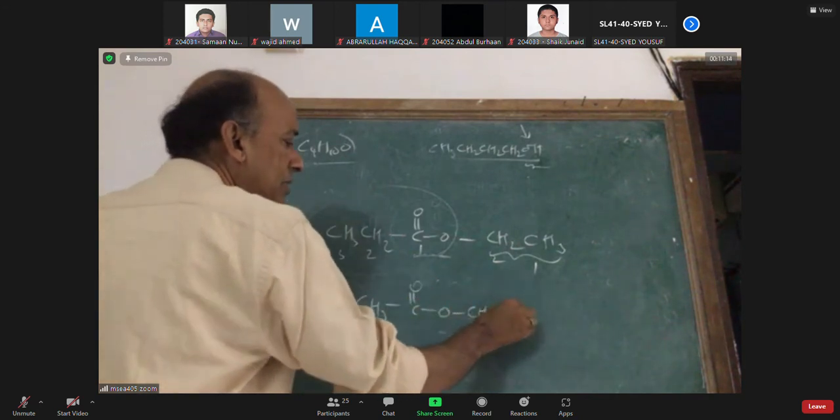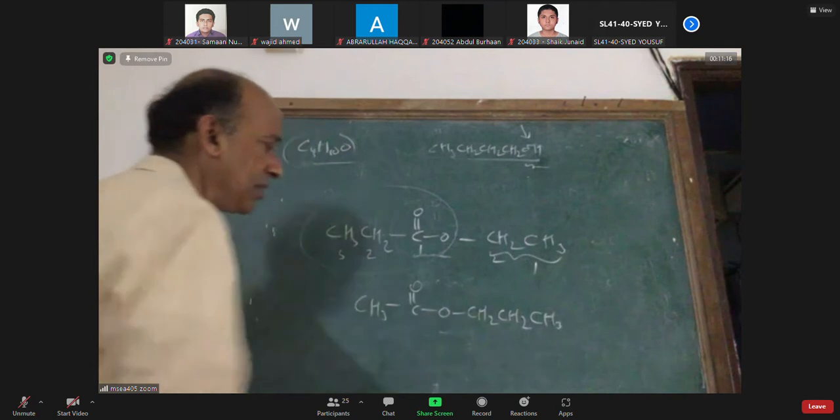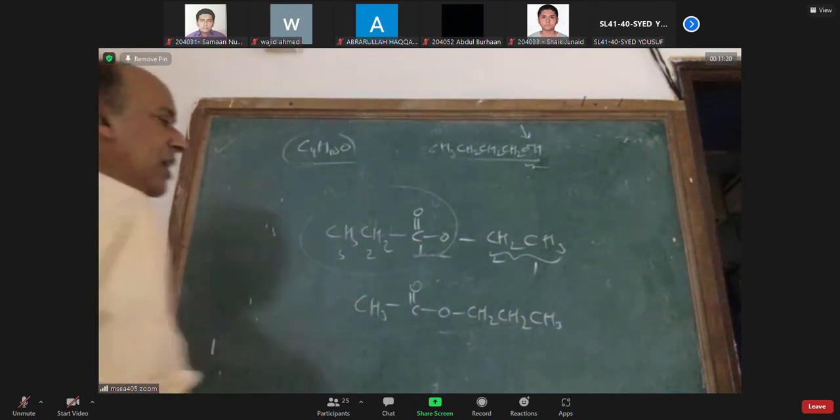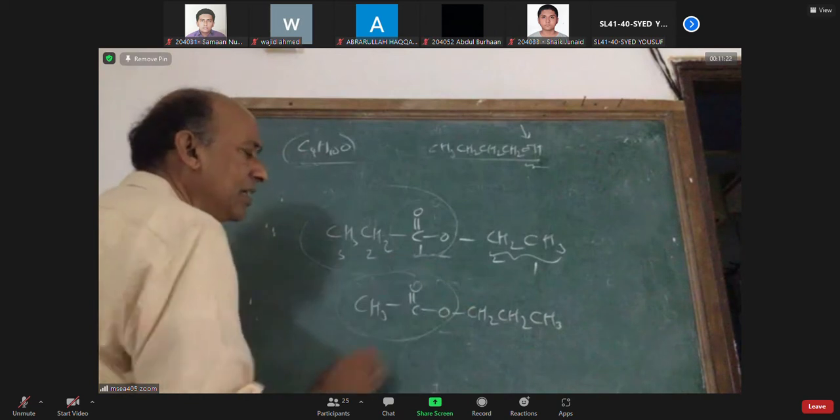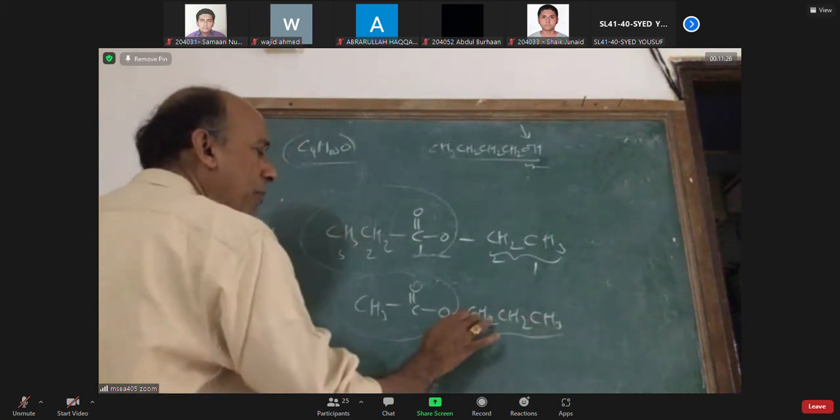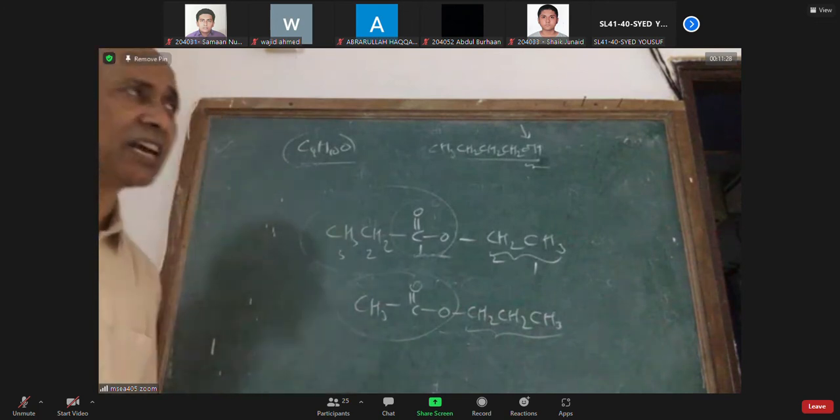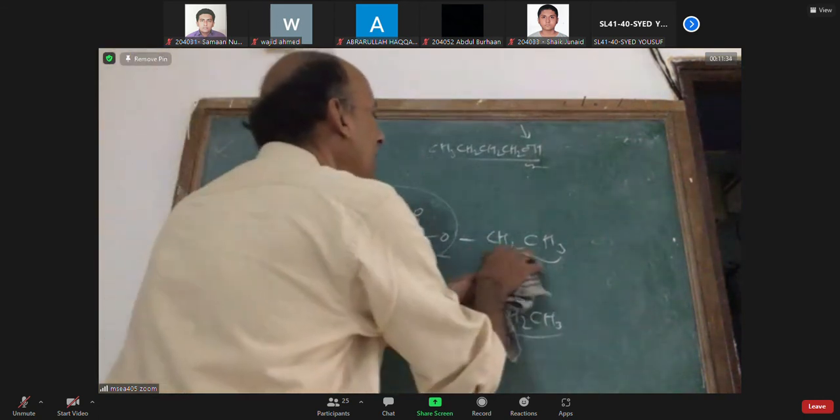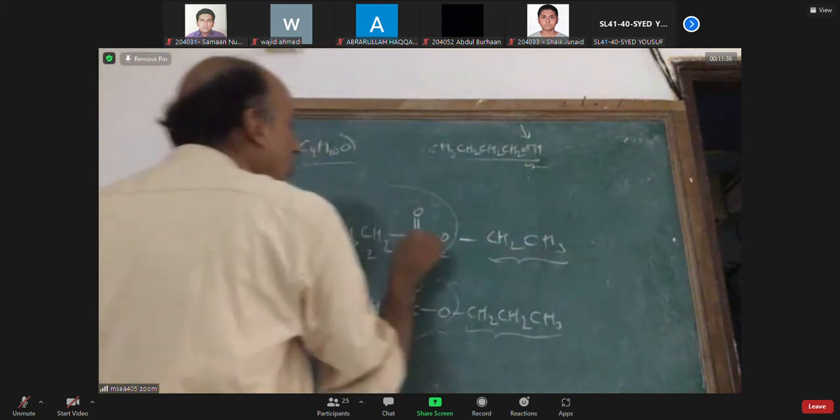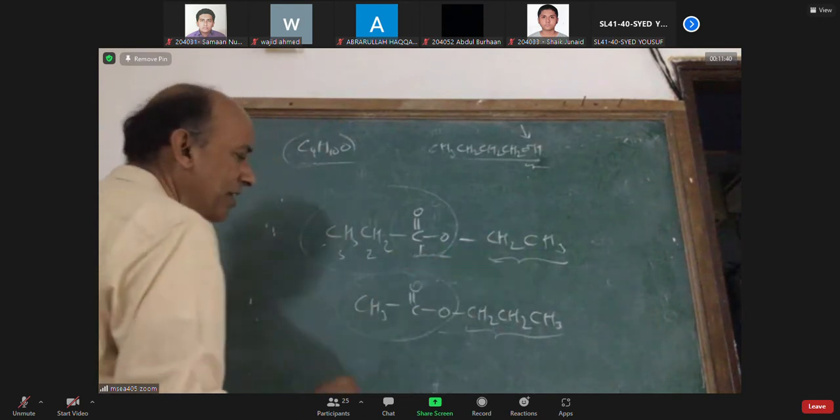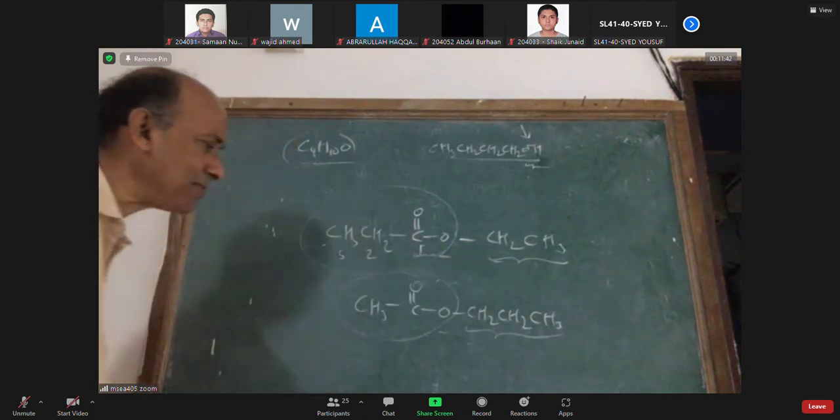Can you name this compound, sir? This is the carboxylic acid, ethanoic acid. In this, an alkyl group has come. Propyl ethanoate. What is its name, sir? Its name is propyl ethanoate, and the earlier one is ethyl propanoate. Can you think of any other ester, please?